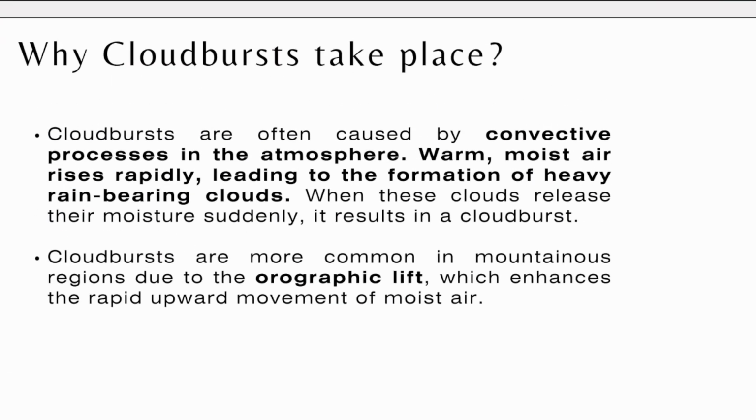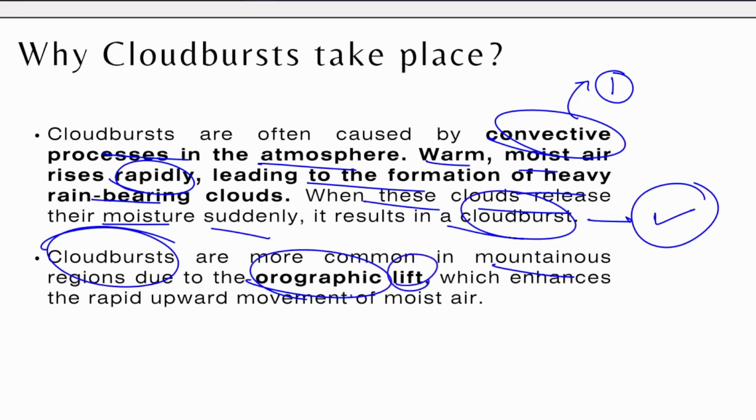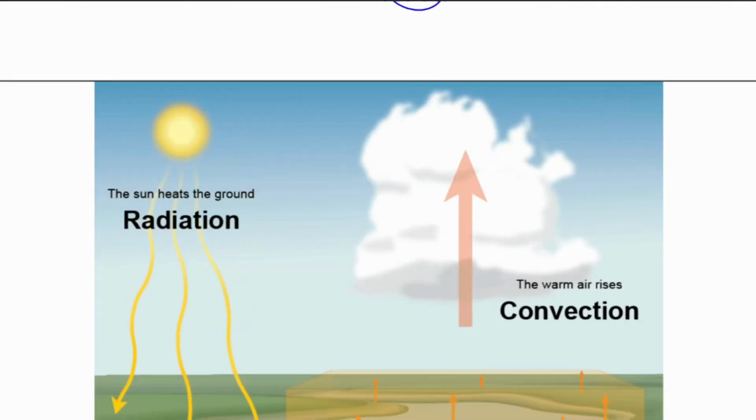So why do cloudbursts take place? They are often caused by convective processes in the atmosphere. That means warm, moist air rises rapidly, leading to the formation of heavy rain-bearing clouds. So what is convection? We need to see this first. Second, when these clouds release their moisture suddenly, it results in a cloudburst. We already know what a cloudburst is. Alright, so this we know. This we need to see, what is convection. And cloudbursts are more common in mountainous regions due to orographic lift. This is the third thing that we need to see. Okay, so let us see all these things.